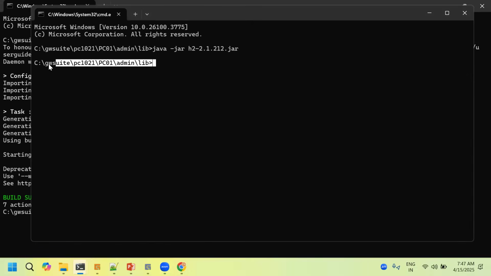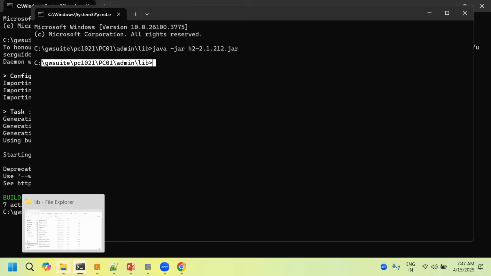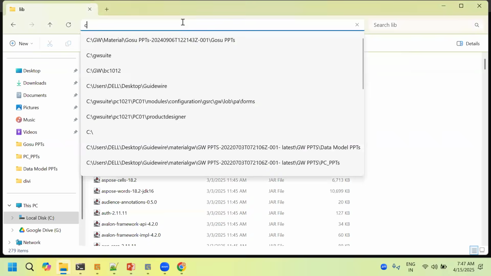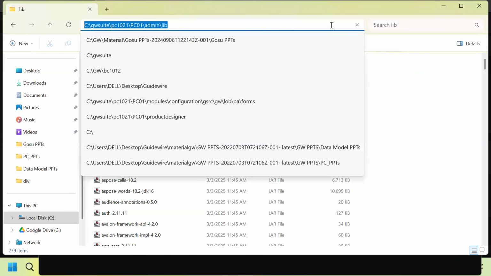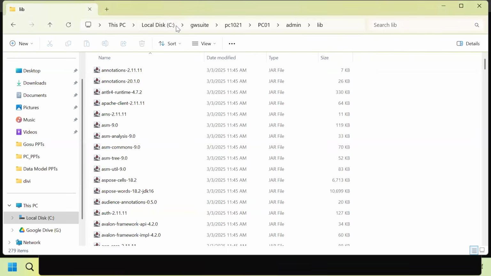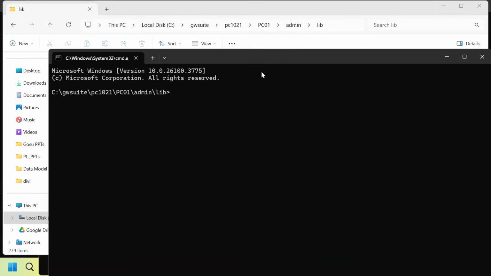You have to select this folder in the path and give the command CMD, and the command prompt will open like this. Here you have to give java -jar h2, starting with the letters h2, this h2 jar.